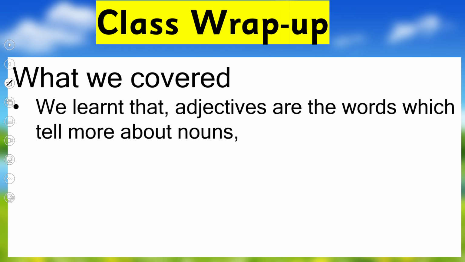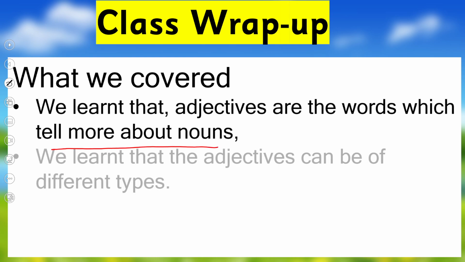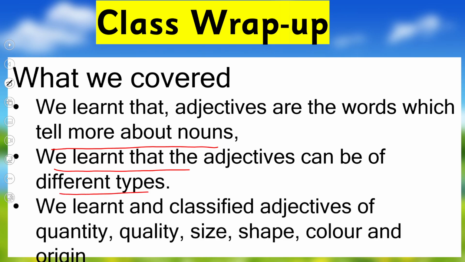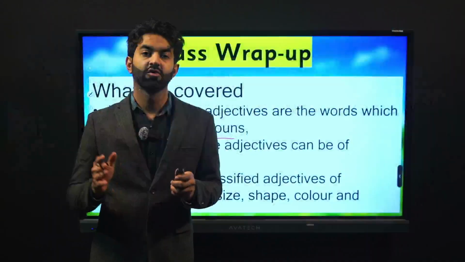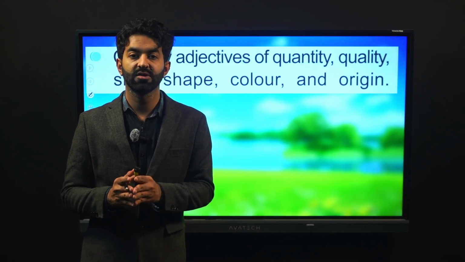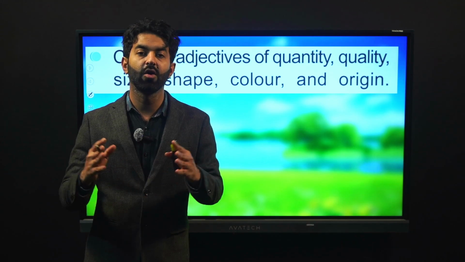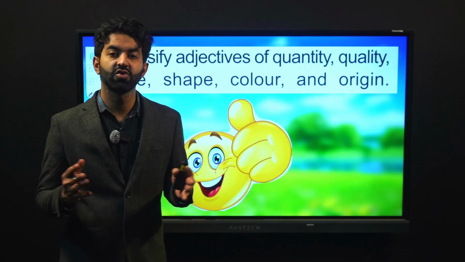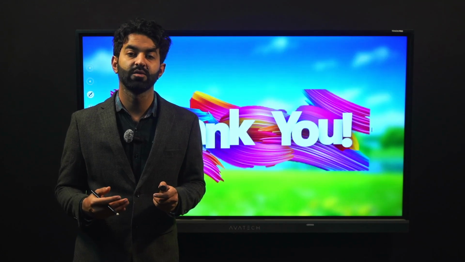So let's wrap up the lecture. What did we cover? We learned that adjectives are the words which tell more about nouns. We learned that the adjectives can be of different types. And we also learned to classify adjectives of quantity, quality, size, shape, color, and origin. Now we can separate and sort out all these different adjectives according to their category. We know what are describing words, we know what are adjectives and how they are divided into different kinds. So we have successfully achieved our students' learning outcome of understanding these different types of adjectives.